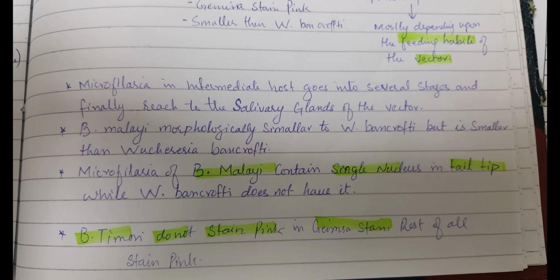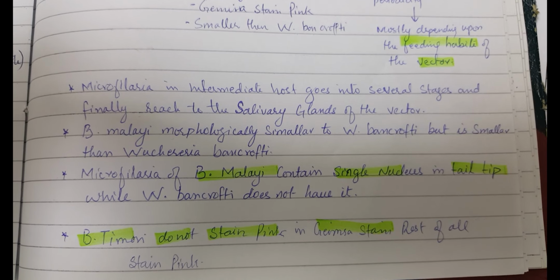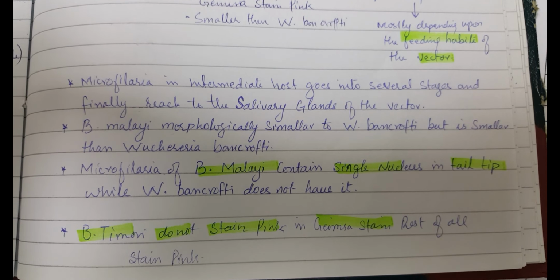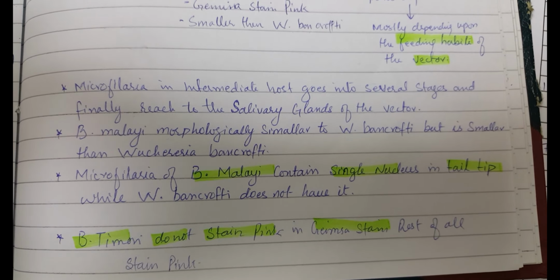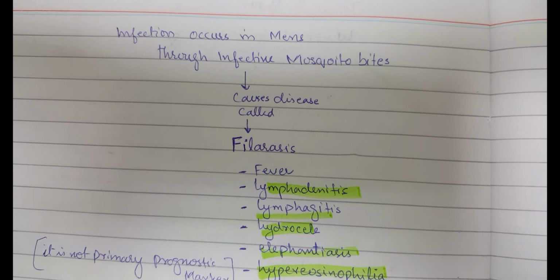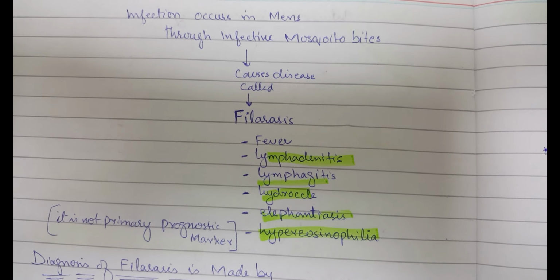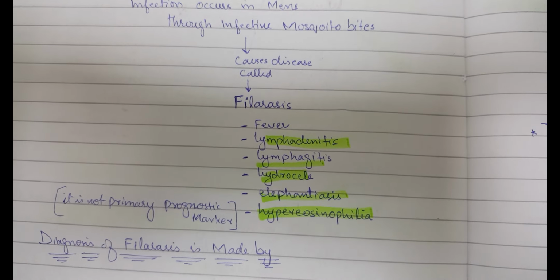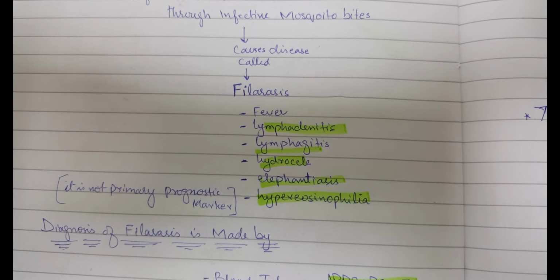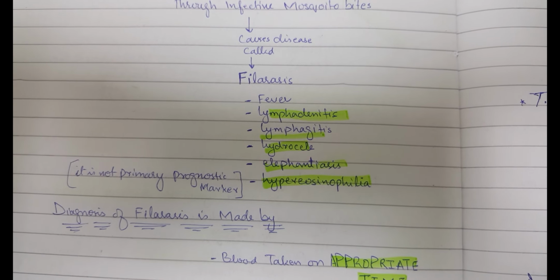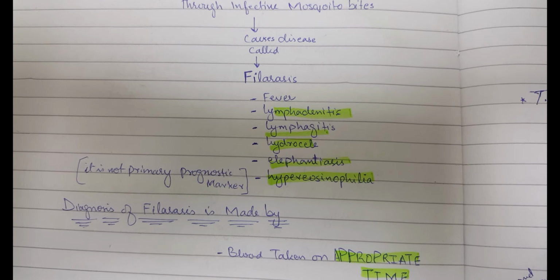And B. timori does not stain pink in the Giemsa stain. The rest all stain pink in Giemsa stain. Infection occurs in man through the infective mosquito bite and causes the disease called filariasis: fever, lymphadenitis, hydrocele, elephantiasis, hypereosinophilia. It is not the primary prognostic marker.